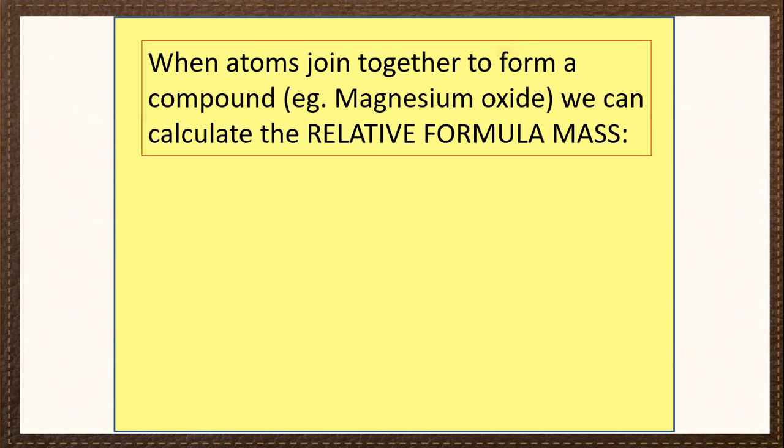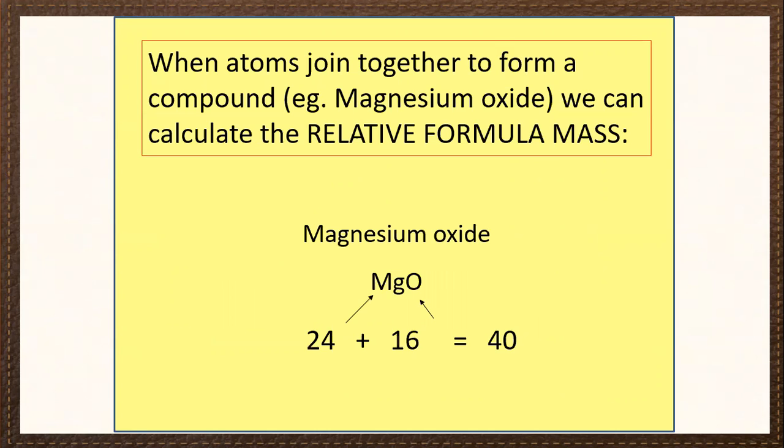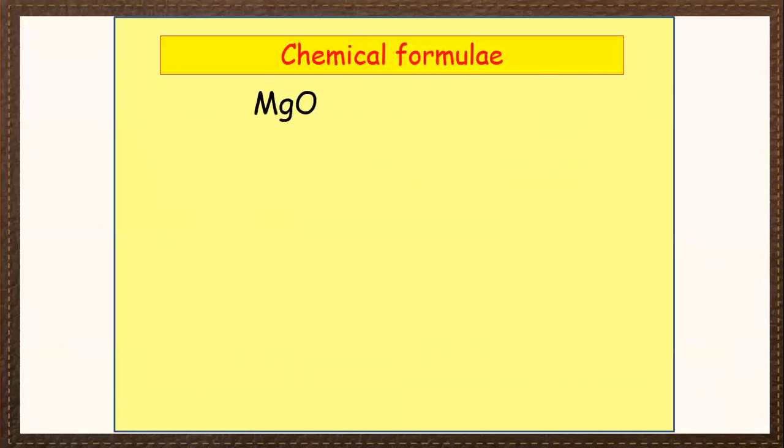When atoms join together to form a compound, for example magnesium oxide, we can calculate the relative formula mass of it easily, because the mass number of magnesium is 24 and oxygen is 16. So the sum of these mass numbers is 40. That is nothing but the relative formula mass of the substance. What is a chemical formula?